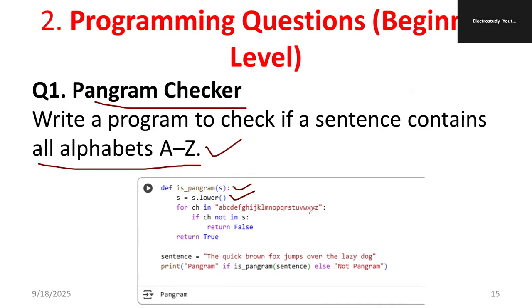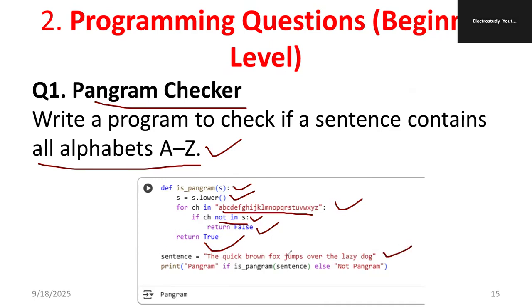Then I used a for loop with the in operator, mentioning all the alphabets. Inside the for loop, I used an if-else condition: if ch is not in s, using the not in operator, then the answer is false. Else return true.